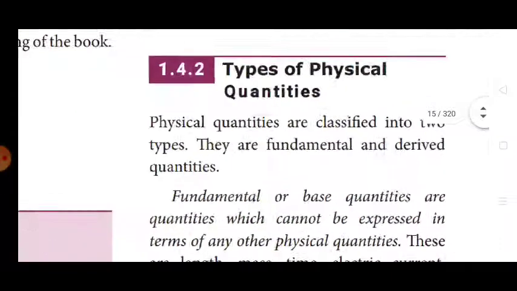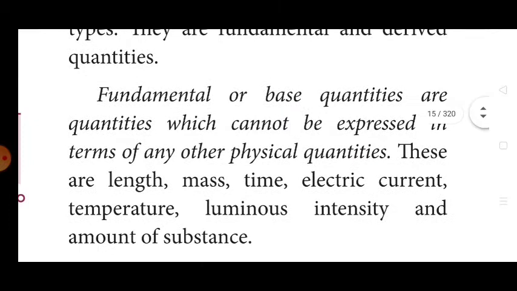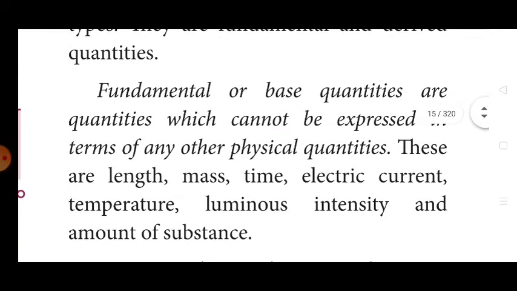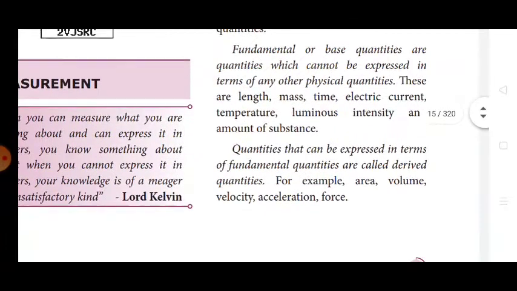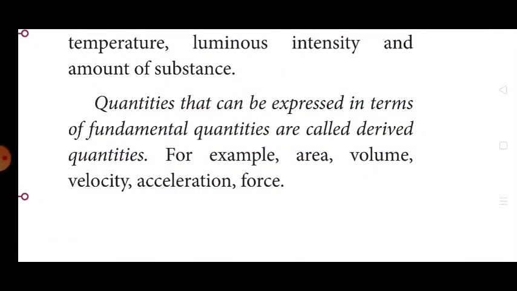Types of physical quantity, important. There are two types: fundamental and derived quantities. Fundamental or base quantities are quantities which cannot be expressed in terms of any other physical quantities. These are length, mass, time, electric current, temperature, luminous intensity and amount of substance. Quantities that can be expressed in terms of fundamental quantities are called derived quantities. For example, area, volume, velocity, acceleration, force, etc.